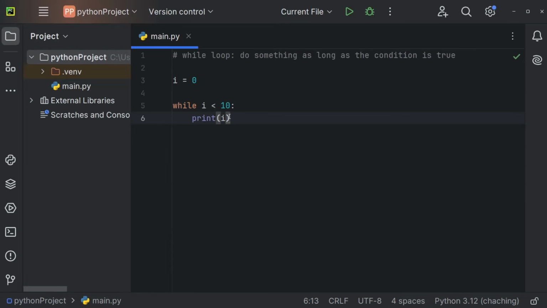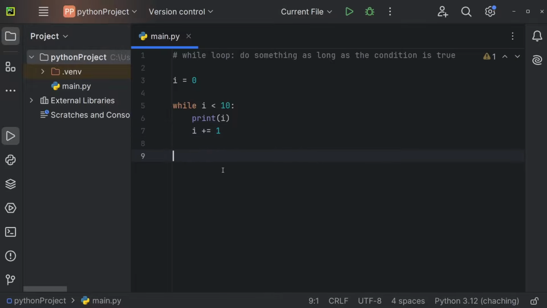But at the moment, this loop will run over and over again, because this condition will always be true. It's never going to be false, because we're not changing i. In order to break out of this loop after a certain amount of iterations, we should increment i. So after every single iteration, we say i += 1, so we'll increment i by 1 after every single iteration.